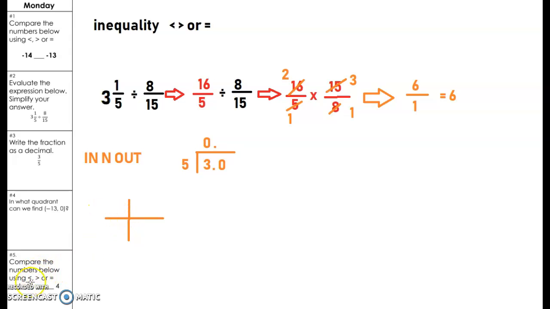The last one, compare the numbers below. We have the absolute value of negative 4 and then 4. So remember, absolute value has the magical power of turning whatever number inside into a positive. So you guys can figure that one out now.